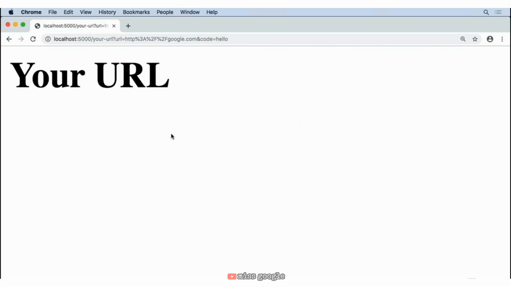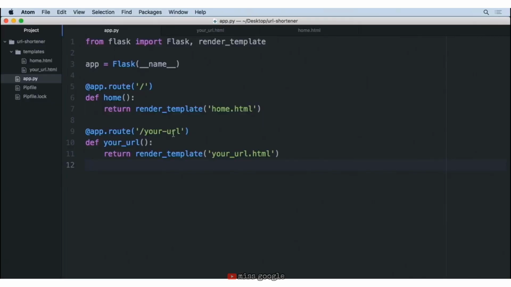And so let's go ahead and move back into our code and provide that as a variable that's going to be passed into the template. So to do that with Jinja, we're going to say comma, our variable that we named code here is going to be equal to, and then we need to get access to the information from the request. Now in this case, it was a GET request, but regardless of whether it's a GET or a POST request, up here at the top of the import, we want to import request. So now that we've imported that, we can say that this code here is equal to